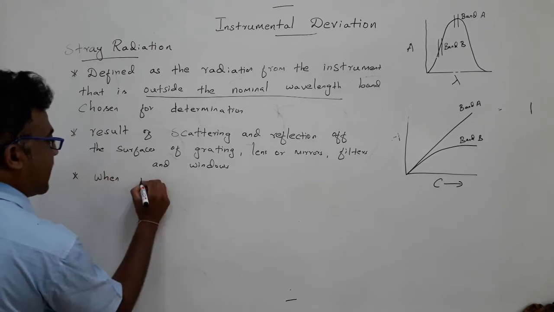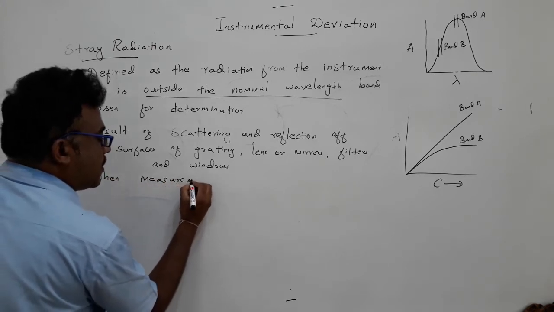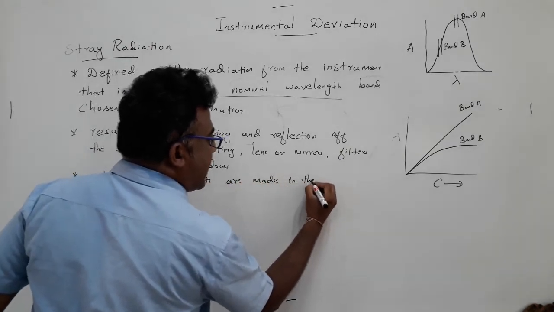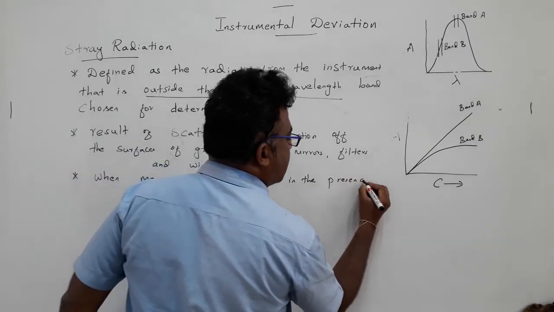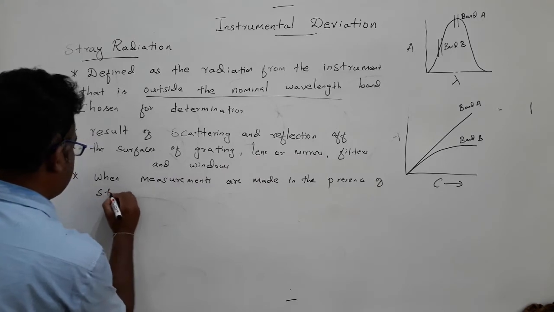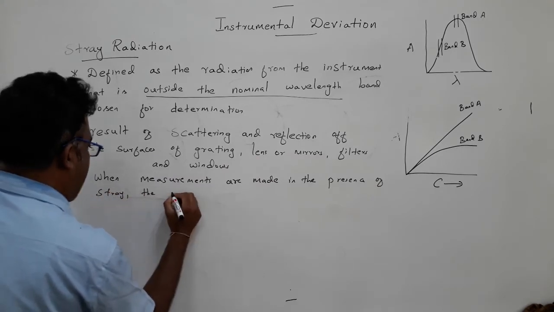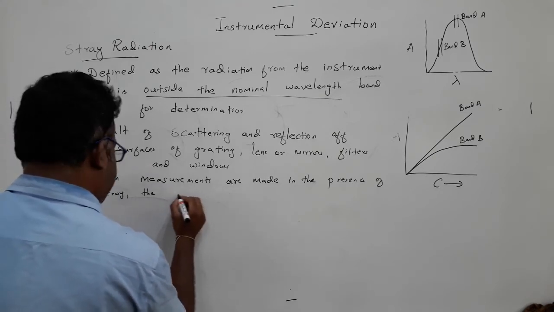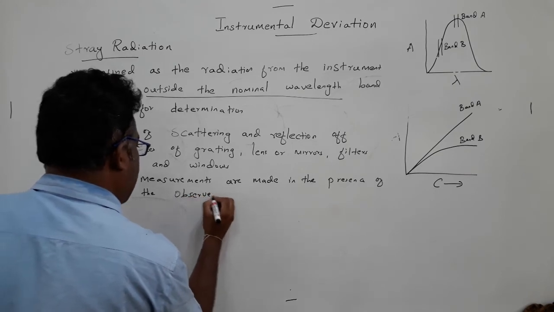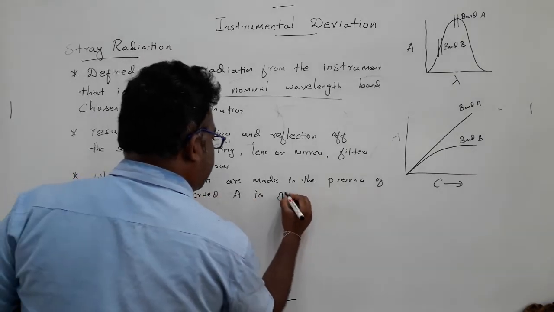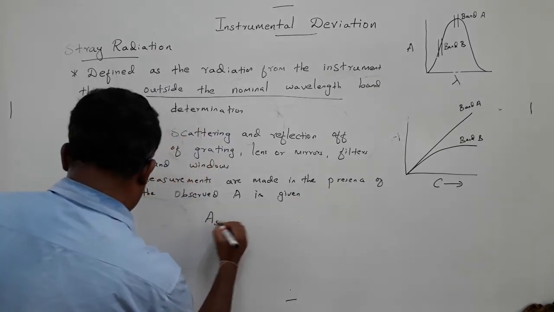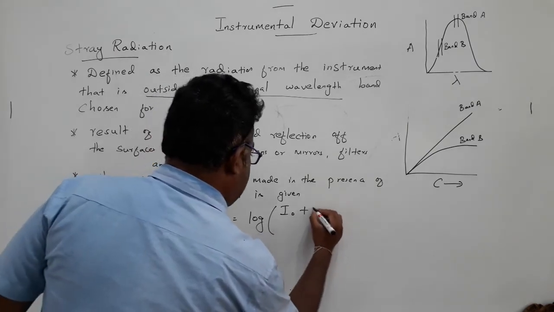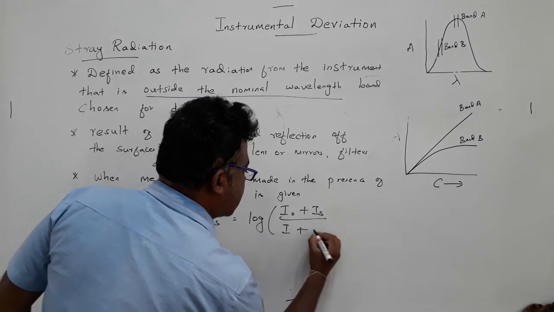When measurements are made in the presence of stray light, the observed absorbance is given by A_S, which is equal to log of (I0 plus I_S) by (I plus I_S).